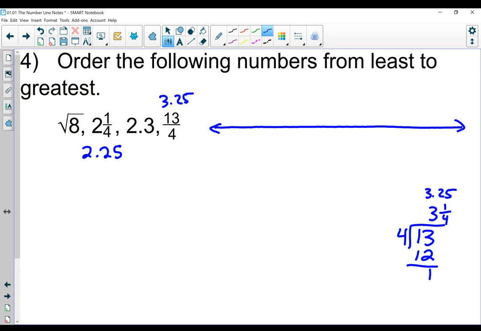So the last one, I've got to figure out the square root of 8. I know that the square root of 9 equals 3, so this one's going to be close to 3. The square root of 8 will be close to 3, maybe like 2.8 or something. I'm just guessing. I just want to get something down so I know where to order them.